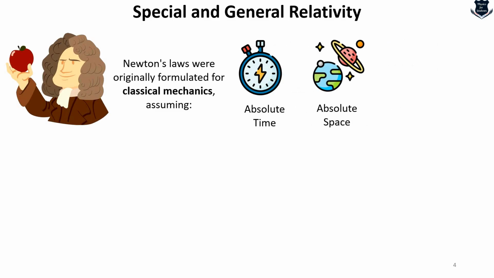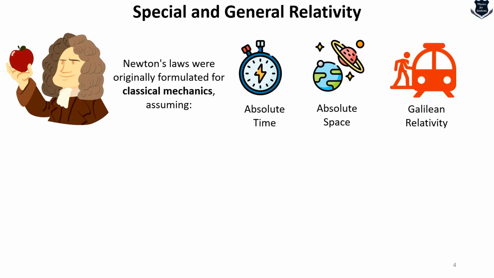There is another concept which is assumed, which is called absolute space. That means the same distance measurement for all observers. And third, a little bit mathematical, is called Galilean relativity, where velocities simply add up. So if you are a person walking inside a moving train, with velocities of 10 plus 20, it will just add up and give you 30. That means the velocity is equal to the sum of your walking speed and the train speed.